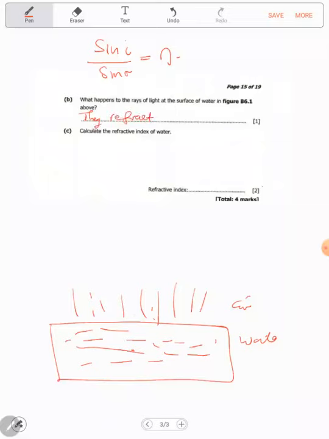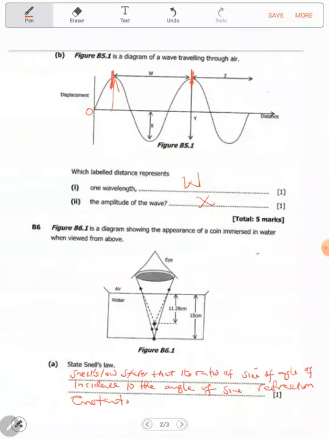Calculate the refractive index of water. The refractive index of water is equal to the real depth divided by the apparent depth. This is the real depth here, this is the apparent depth.